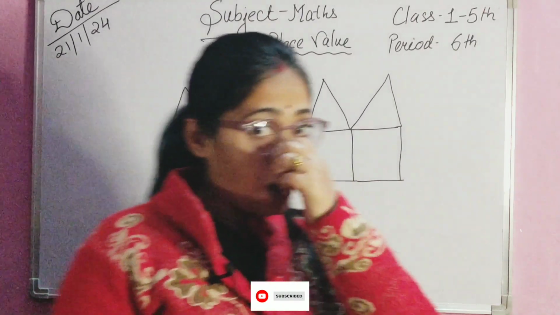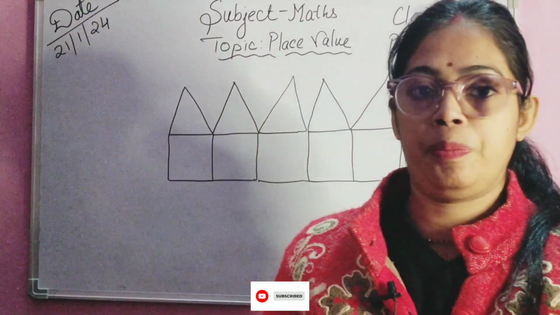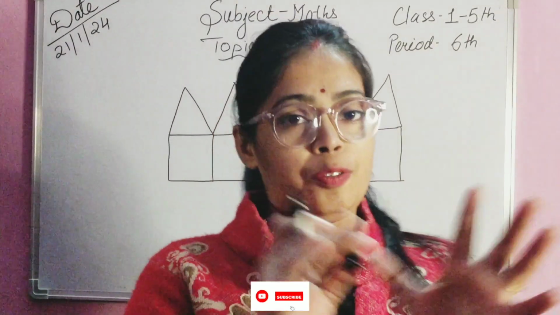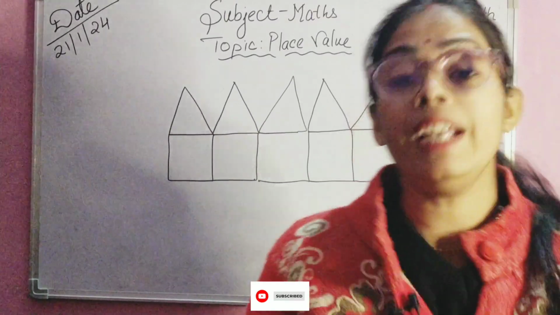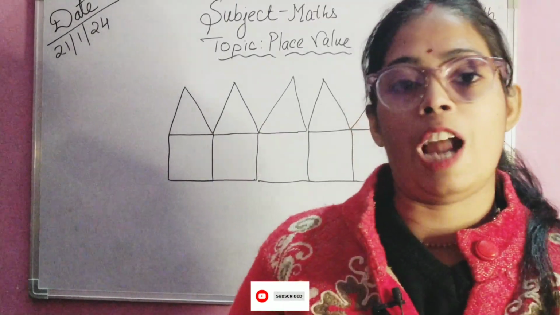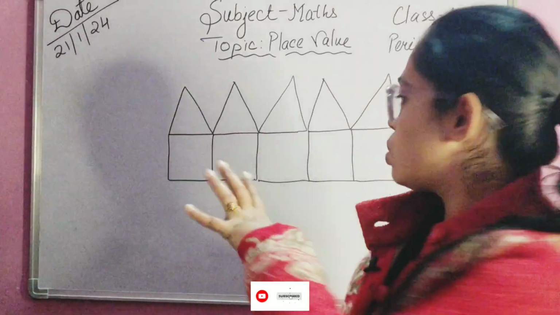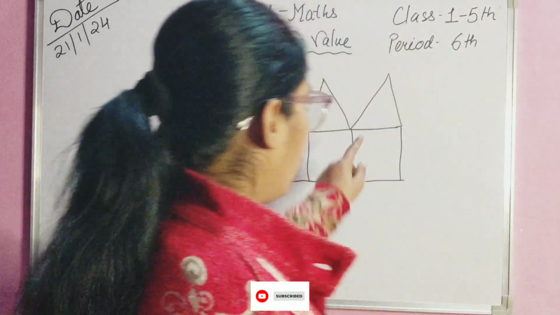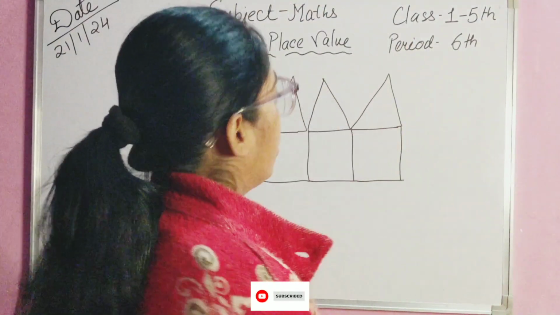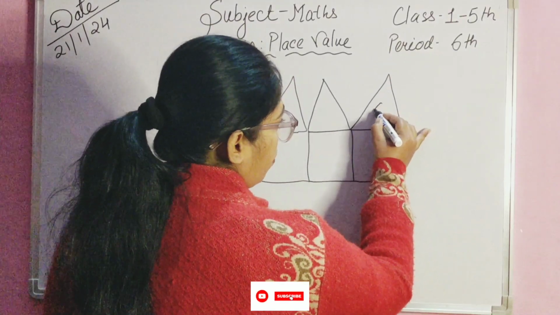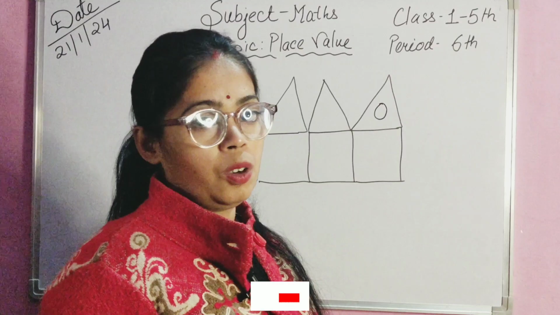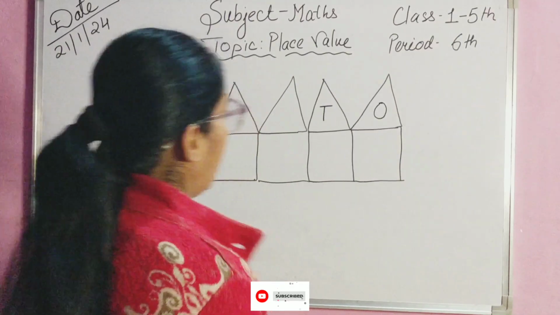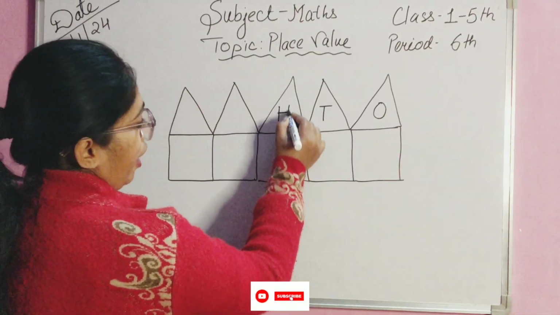Now we will give them names. Mostly when our house is being made, we give a name to our house, right? So those 5 friends decided to give names to their houses. The first house is of ones. The second house is of tens. The third house is of 100.